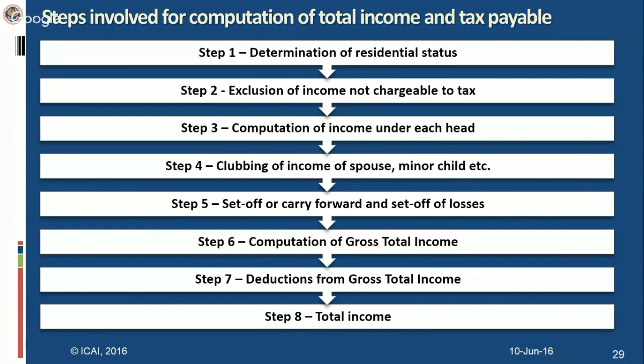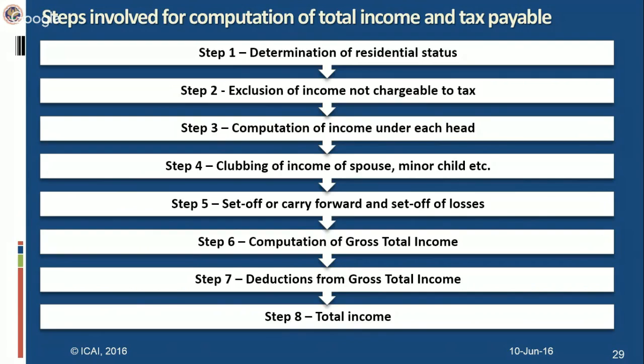Then the capital gain income. Generally, only income of a revenue nature is taxable under the Income Tax Act, but there is a certain exception, that is capital gain income. Here the capital asset, the capital gain which is arising, the income in the form of capital gain, is taxable under the head capital gains. Then there is a residuary head which is income from other sources, the income which will not fall within the prescribed 4 heads of income.